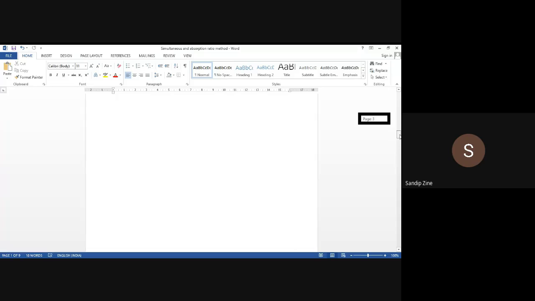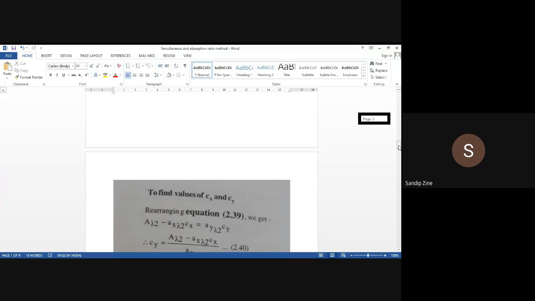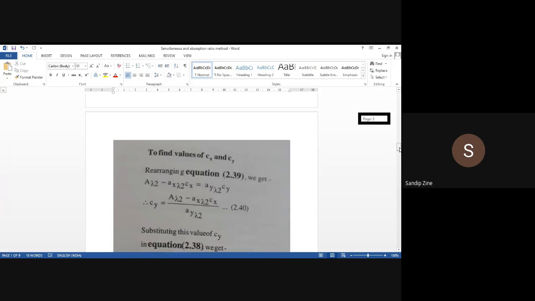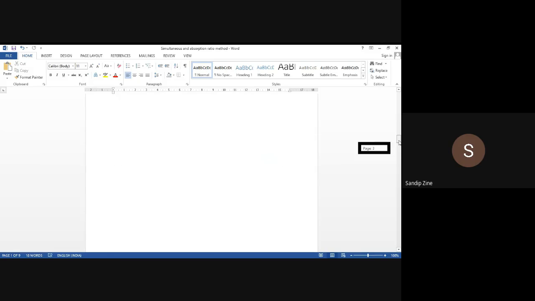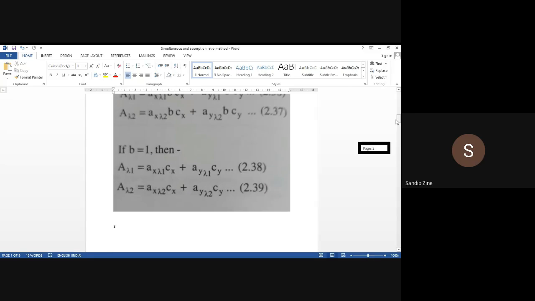Now, what will be there now? Next part, we have to find out the concentration of Cx and Cy, concentration of X and concentration of Y. So what we are doing over here is rearranging equation 2.39. So what will we get by rearranging equation 2.39? First, see what equation 2.39 is.